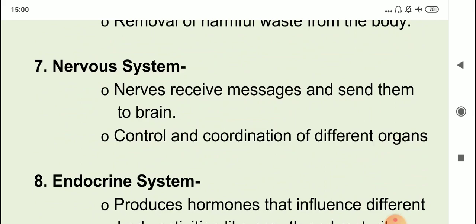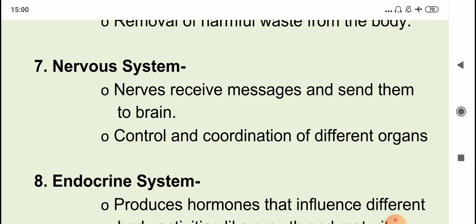Nervous system. Nerves receive messages and send them to the brain. So we can say that our nerves, brain and spinal cord are together responsible for all our voluntary and involuntary responses. For example, if we touch a hot pan, then immediately we remove our finger.